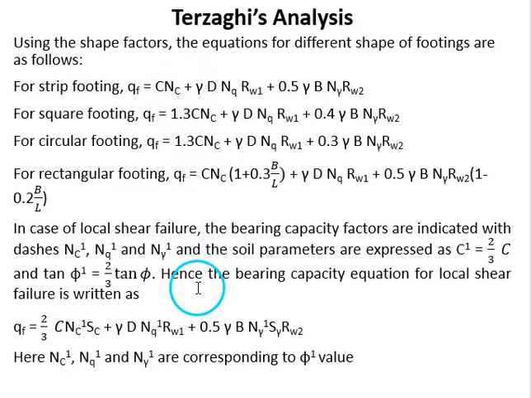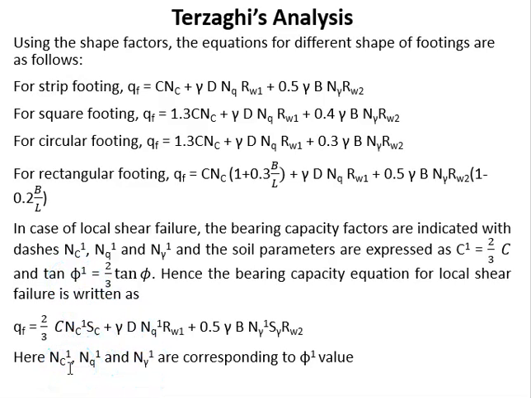If it is local shear failure, that is when the phi value is less than 28 degrees, then we have to take effective parameters c dash and phi dash. That is, we have to take the c dash value as 2/3 c and phi dash as tan inverse of 2/3 tan phi. Then we have to find the bearing capacity factors Nc, Nq, N gamma corresponding to phi dash.